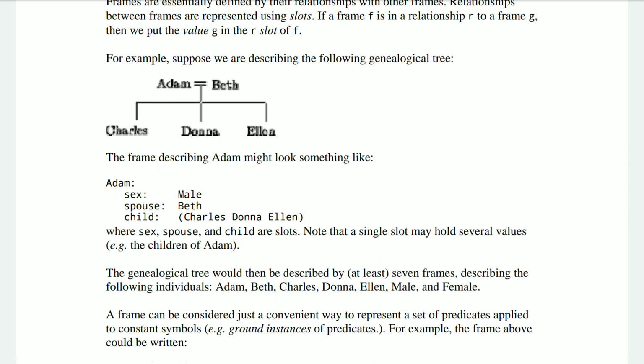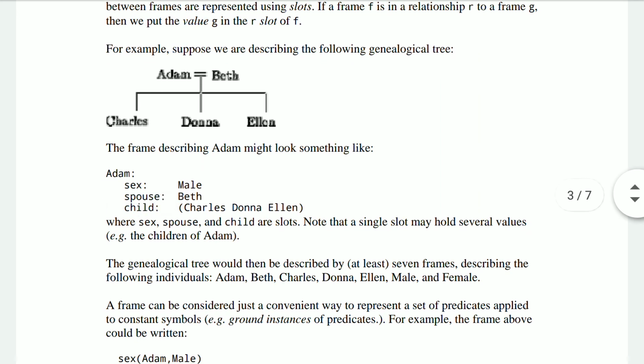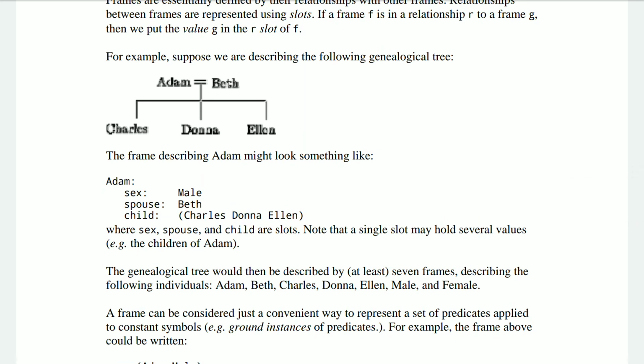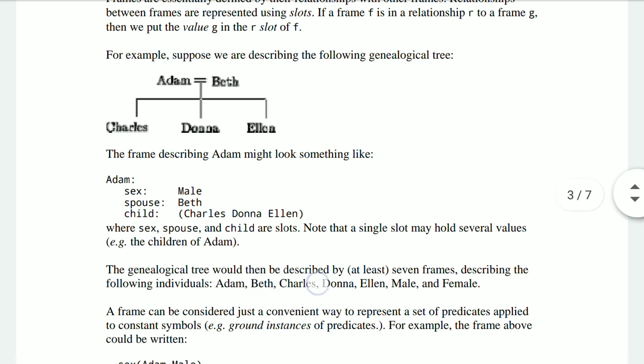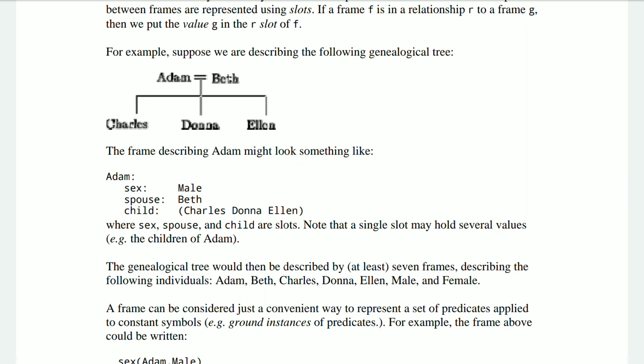You can have the sex as male, you can have spouse as Beth, you can have child as Charles, Donna, and Ellen. But in overall representation, you can have Adam, Beth, Charles, Donna, Ellen, male and female, right? How many frames are there? The minimum number of frames that can be made out here is 7, right?